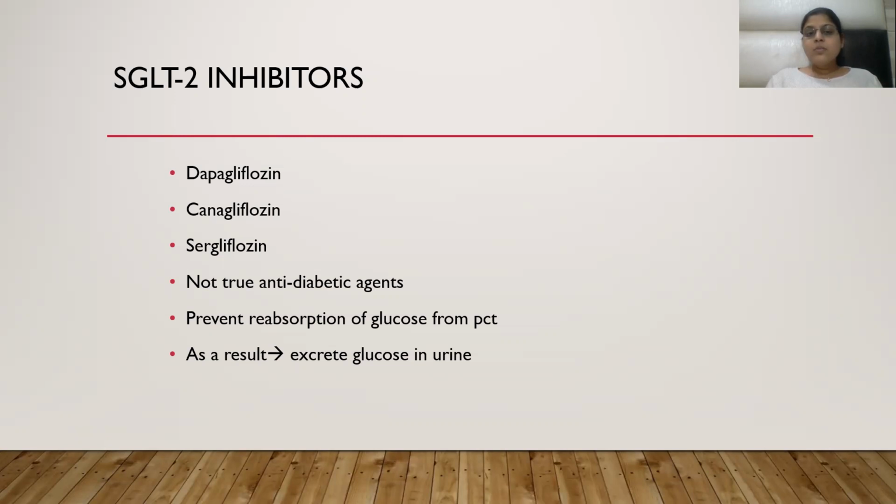So they prevent the reabsorption of glucose from the PCT, the proximal convoluted tubules, and as a result more urine is excreted, and more glucose is excreted in the urine. Thus there will be lowering of blood glucose. All the glucose will be excreted out, so type 2 diabetes can be treated. It is an anti-diabetic agent.